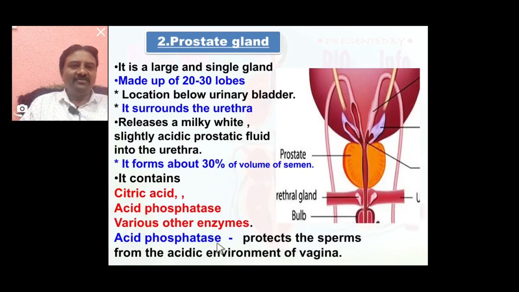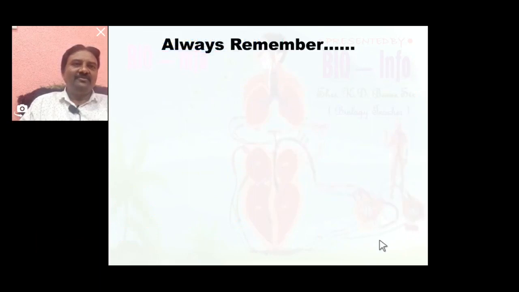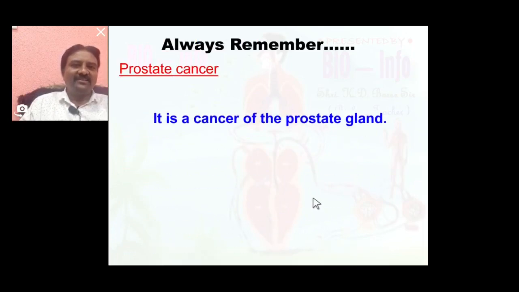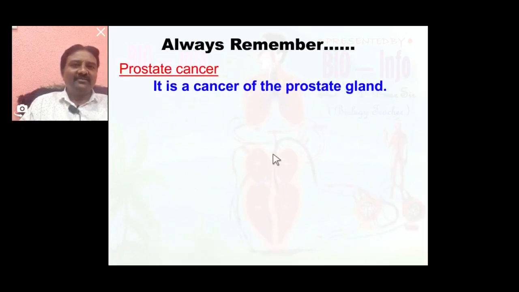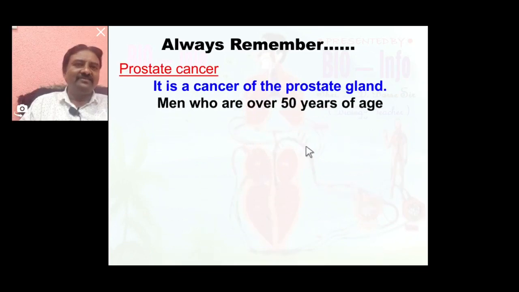So here we discussed the prostate gland in detail: its contents, the percentage it contributes, and the functions of the materials. Now always remember prostate cancer, a cancer of the prostate gland.